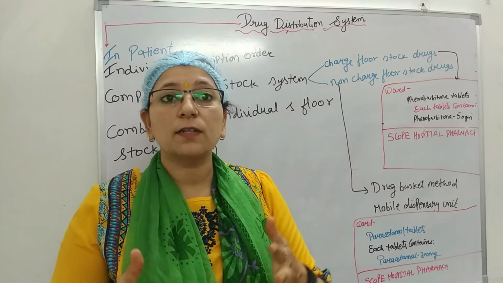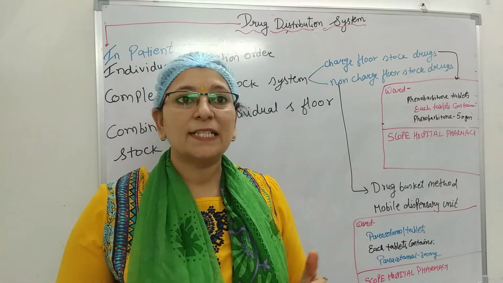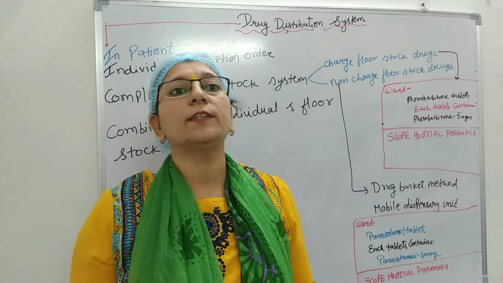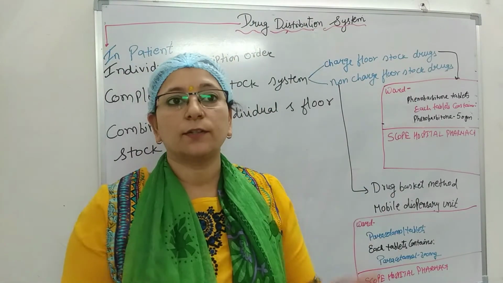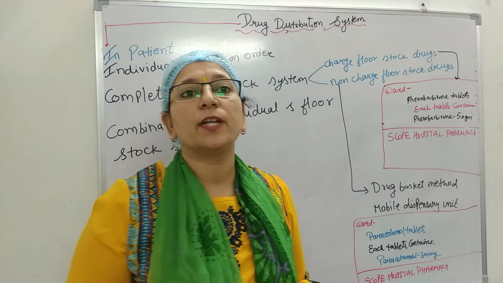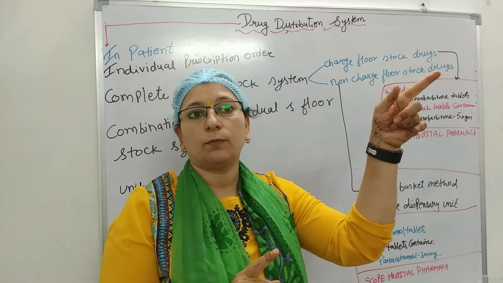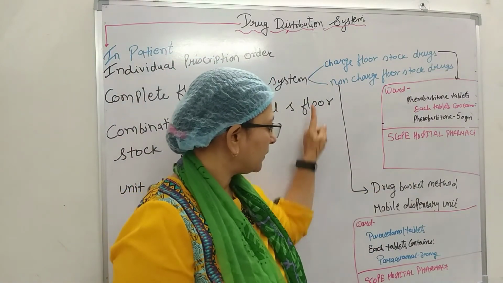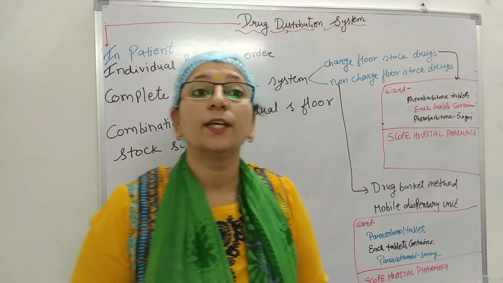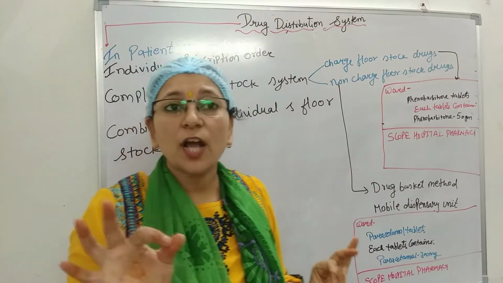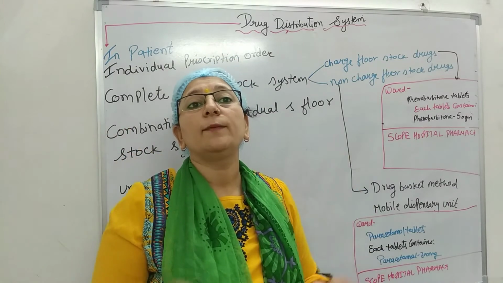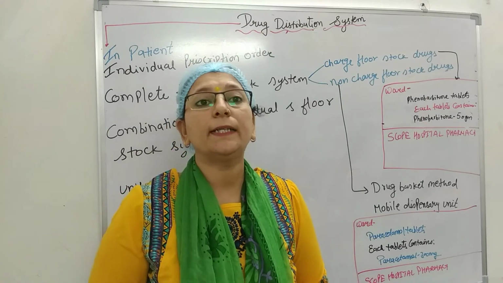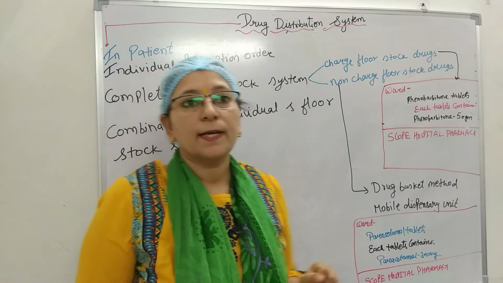Non-charged floor stock drugs are the medicaments that are placed at the nursing station for the use of all patients on the floor. It is used for all patients on the floor, not individuals. For these drugs, there shall be no direct charge to the patient account, and it is divided into two types: drug basket method and mobile dispensary unit. This is a non-charged floor stock drug. The drug is available on the floor for all the patients of that particular floor.